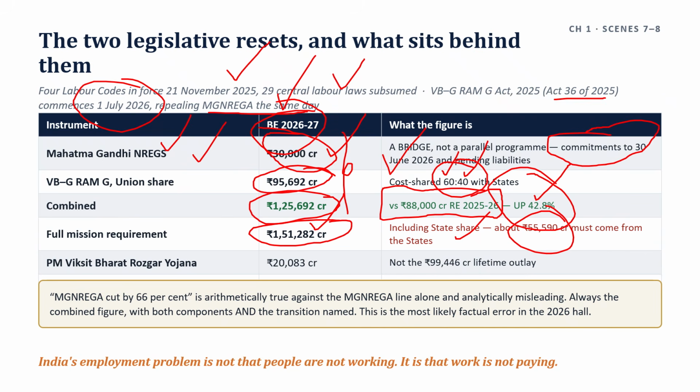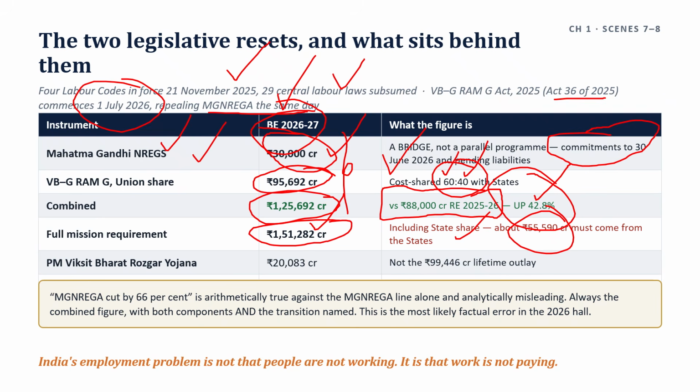The entitlement is statutory and it is larger, but its financing now depends on state fiscal capacity in a way the old architecture did not. A guarantee whose delivery is conditional on a state finding its 40% is a different instrument from a guarantee funded centrally on demand.